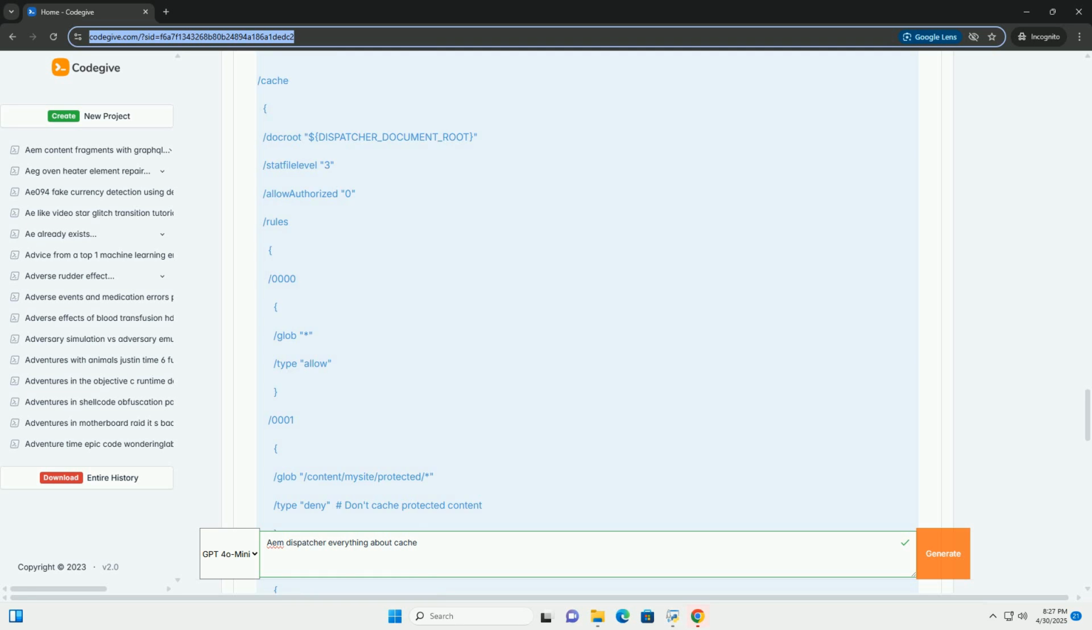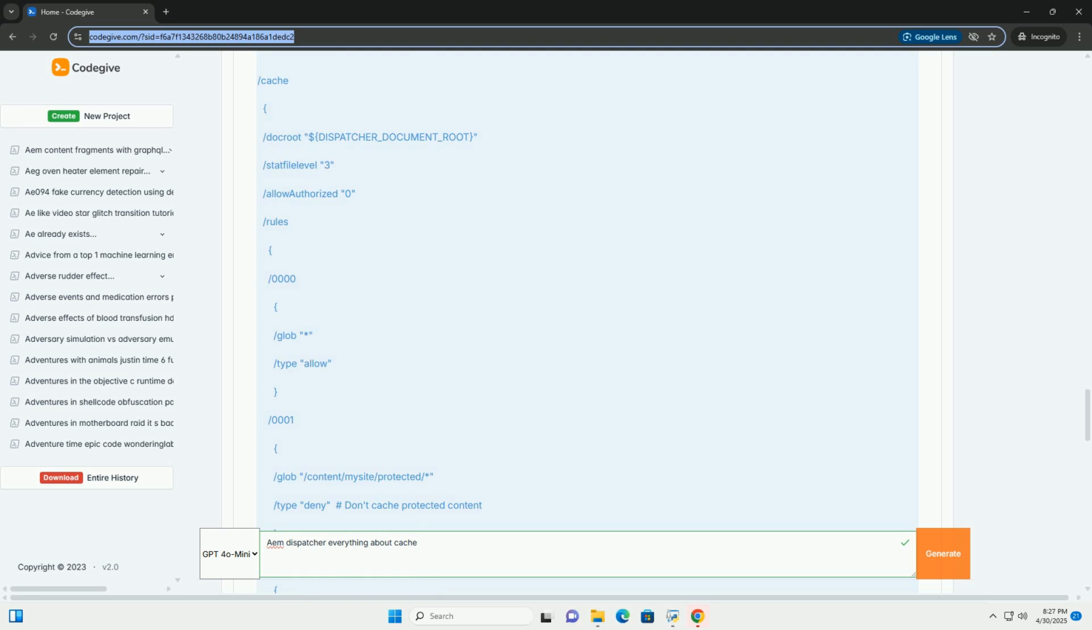Important considerations for the flush servlet. Security: protect the servlet. You should only allow administrators to access it. You can use AEM security features, permissions, roles, ACLs, to restrict access to the servlet. Consider implementing authentication for the servlet. Dispatcher configuration: ensure that your dispatcher is configured to accept invalidation requests from the AEM publish instance where the servlet is deployed.